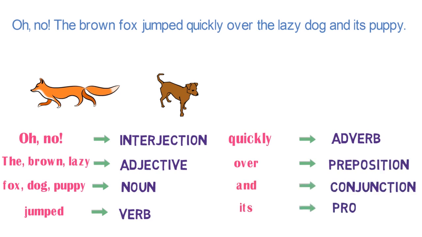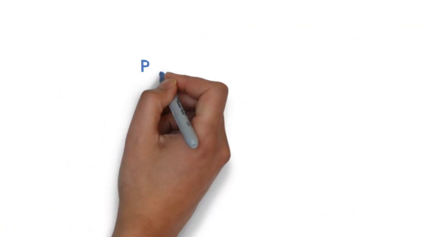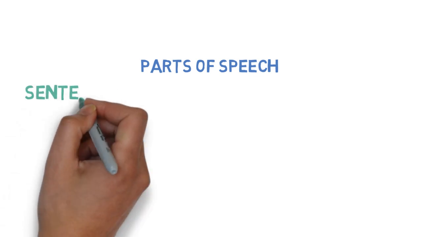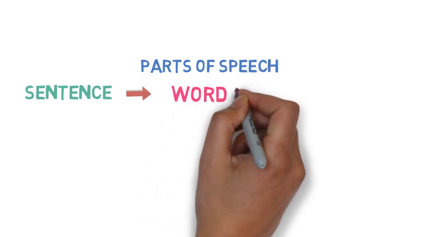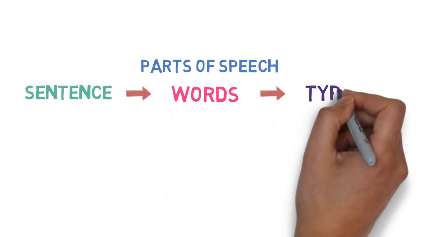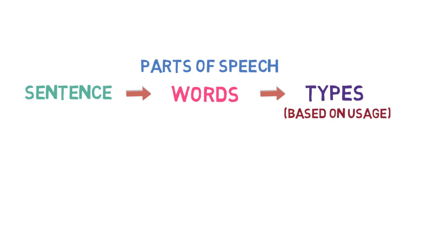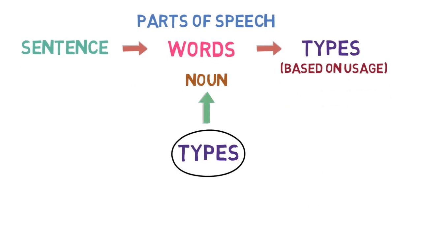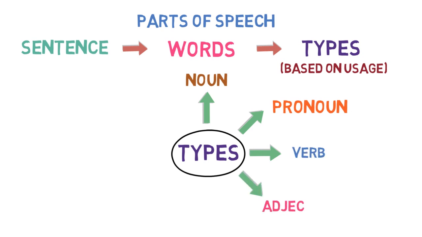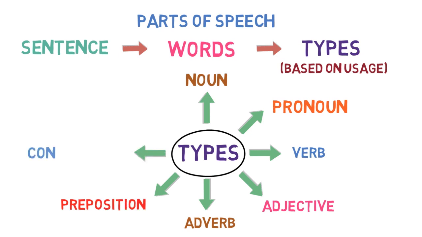Its is a pronoun. Let's again understand the parts of speech as I want to explain one important point here. What are parts of speech? We understood that every sentence is made up of group of words. These words are of 8 types based on the usage in the sentence. Number 1 noun, number 2 pronoun, number 3 verb, number 4 adjective, number 5 adverb, number 6 preposition, number 7 conjunction, and number 8 interjection.